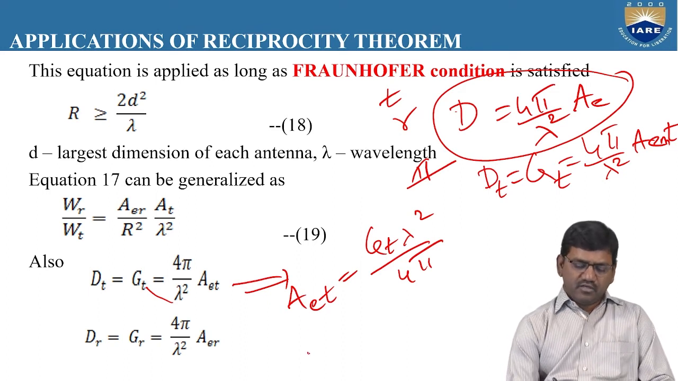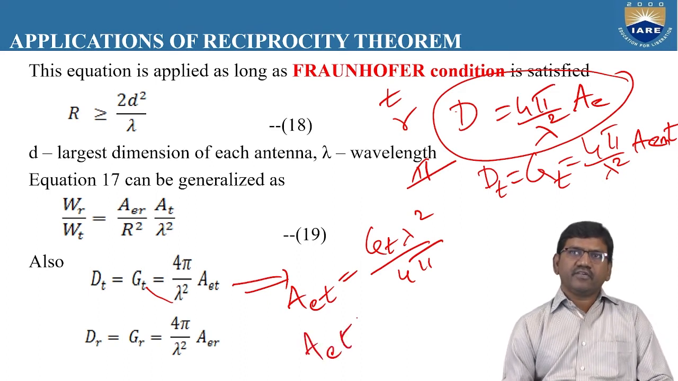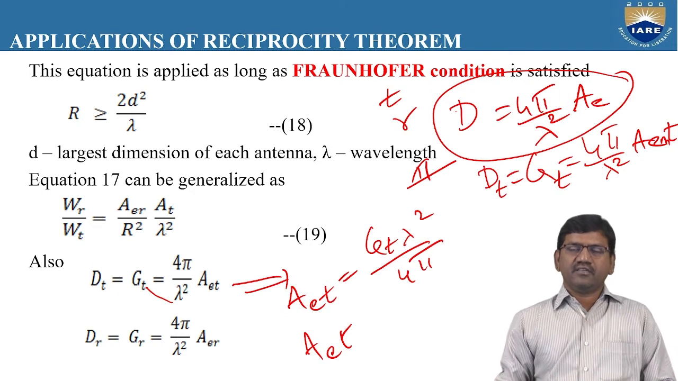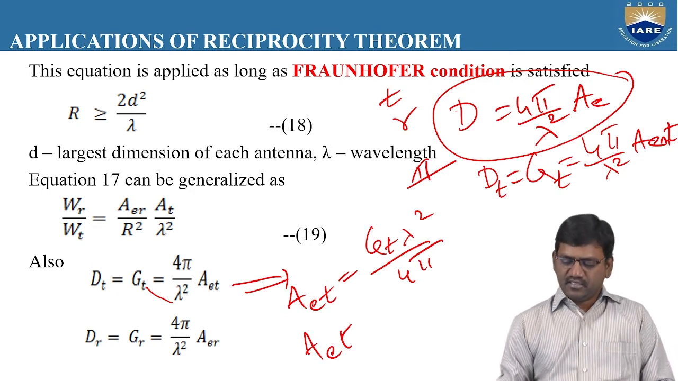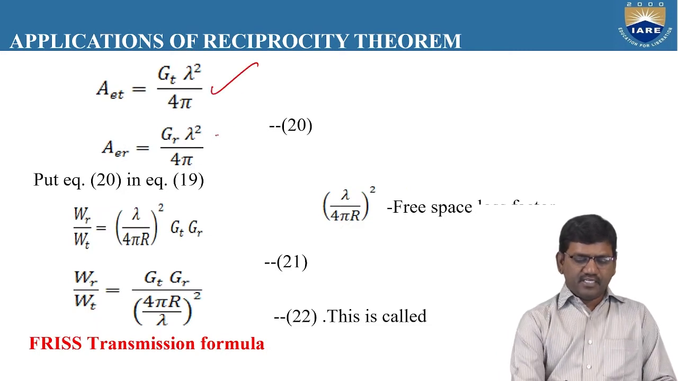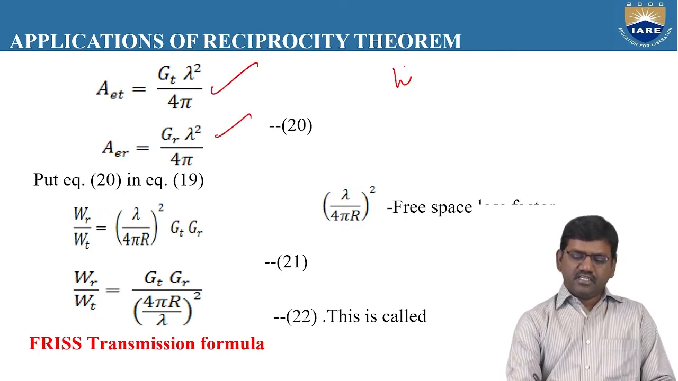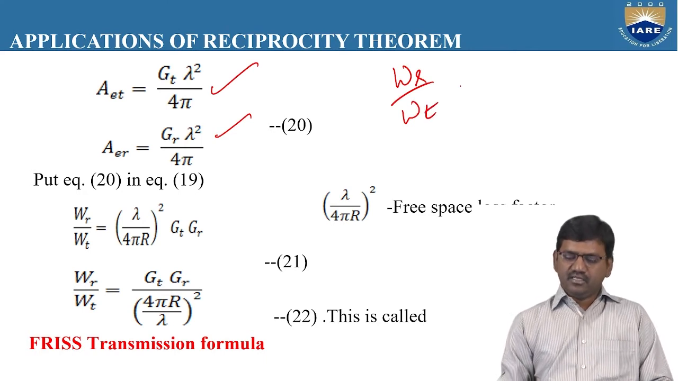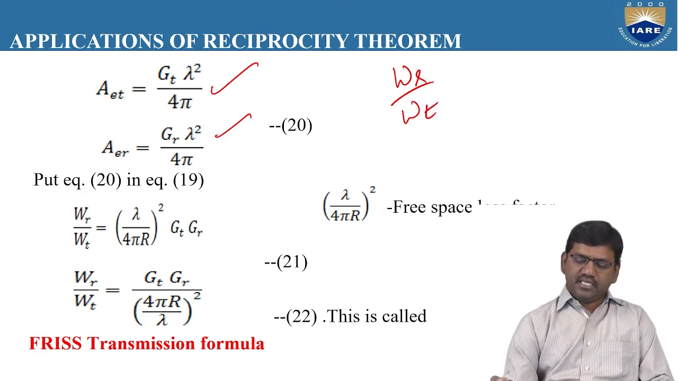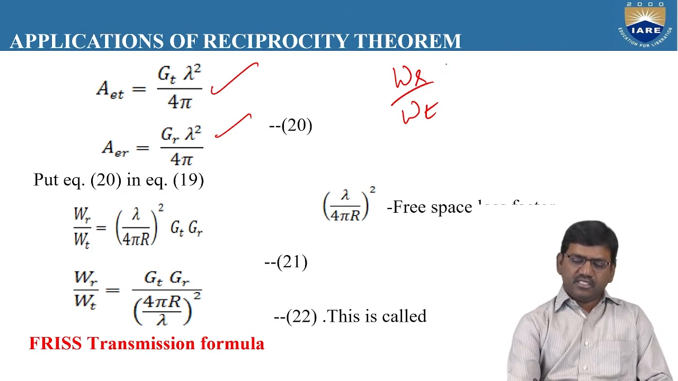So we are going to define these two equations in terms of the effective maximum area of the transmitting antenna and the effective maximum area of the receiving antenna. So we shall substitute this A_ET and A_ER in the equation W_R by W_T. We have derived the Friis transmission formula, and in that formula we need to substitute the A_ET and A_ER values. So what is W_R by W_T?